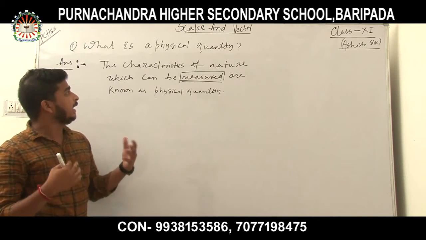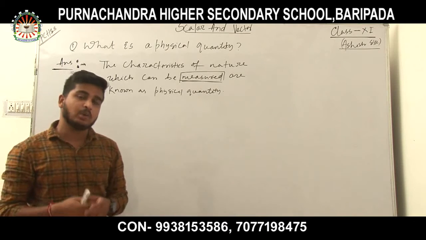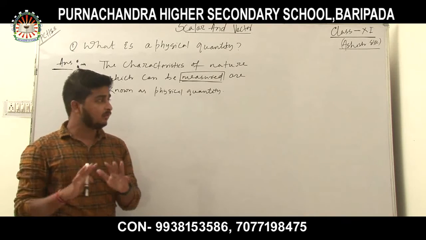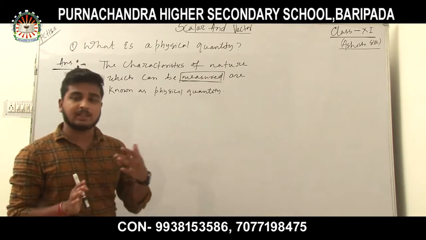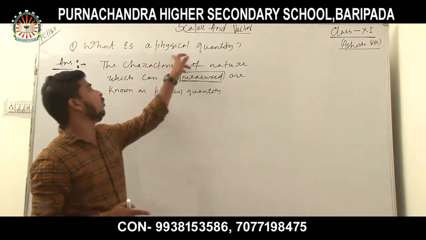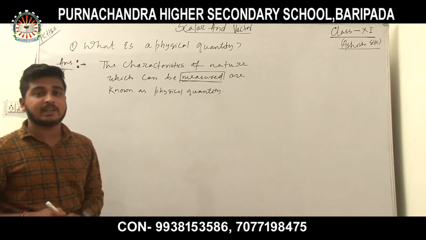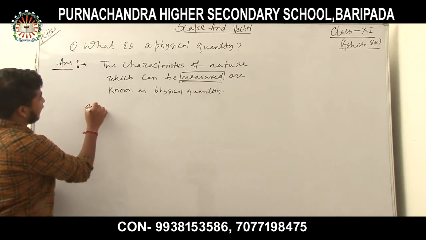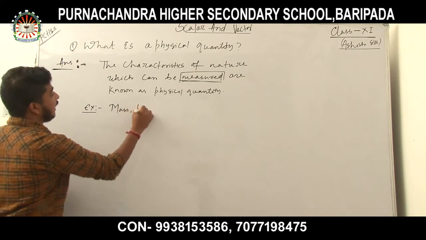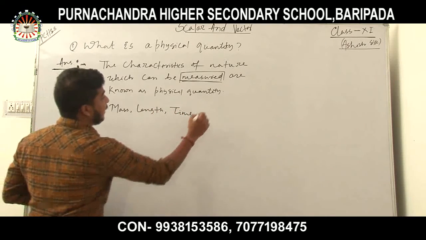There are many physical quantities. In chapter 1 you have already discussed that there are 2 types of physical quantity: one is fundamental, one is derived. I will not discuss what is fundamental and what is derived quantity. I am going to discuss only what a physical quantity is. Examples of physical quantity are mass, length, time, temperature,